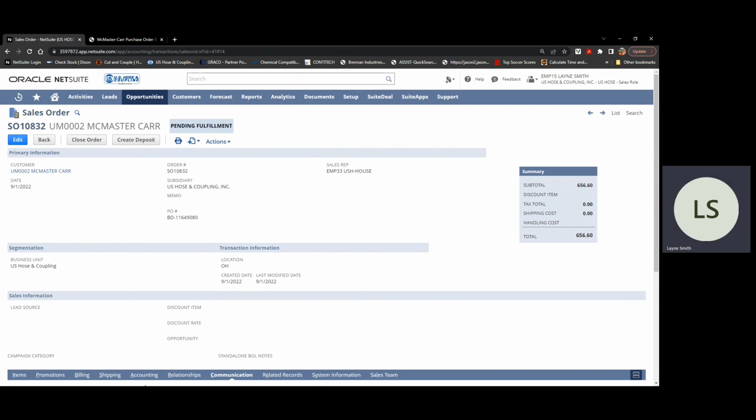That is basically a good rundown on the sales order entry process. Thanks a lot, Chip.